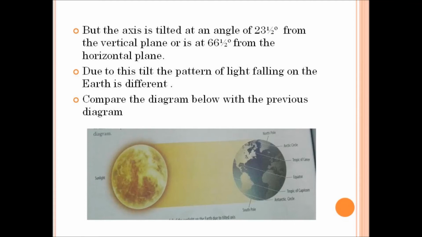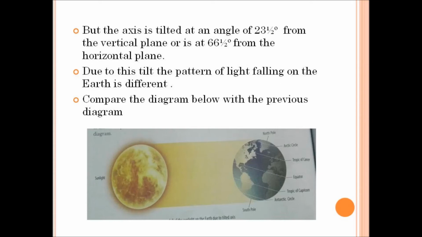Children, look at this picture. In this picture, the earth's axis is not straight, it is tilted at an angle of 23.5 degrees. Okay, so due to this tilt, the pattern of light falling on the earth is different. You can also notice that the frigid zone in the northern hemisphere near to the North Pole receives no light, and the frigid zone in the southern hemisphere near to the South Pole receives sunlight.